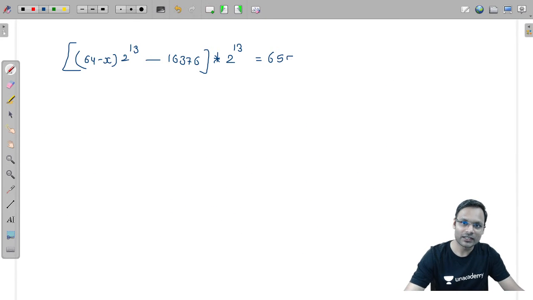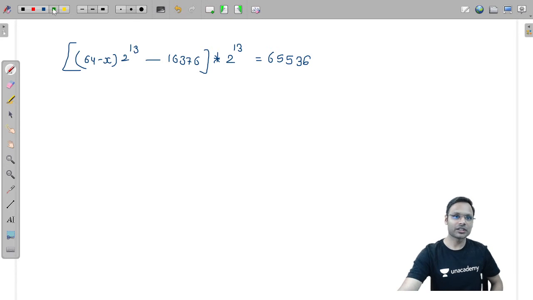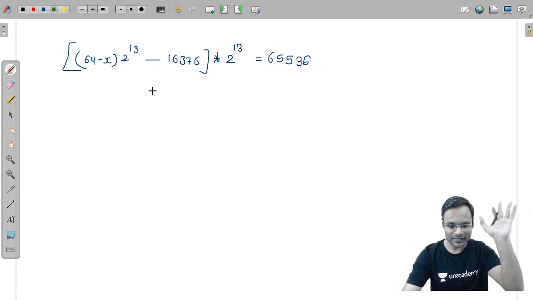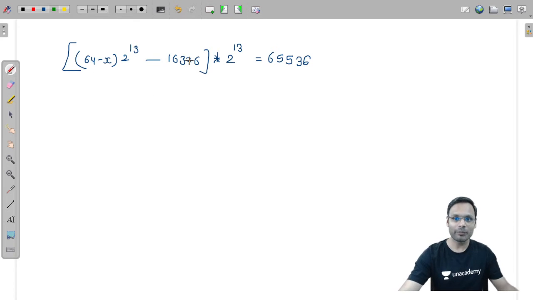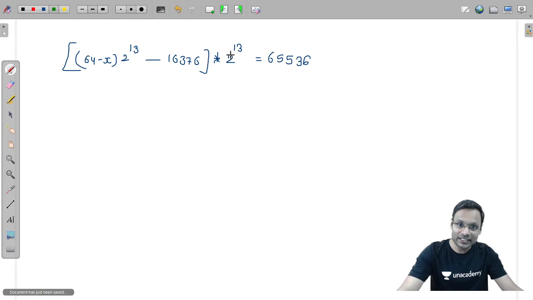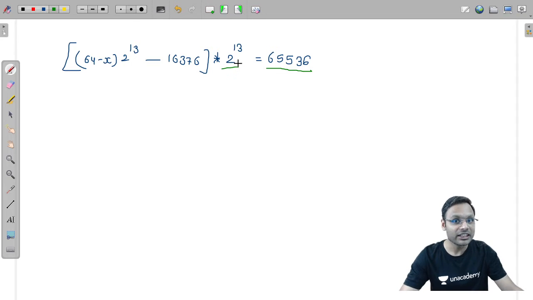That many zero address instructions. Let's solve this particular equation and we can get the value of x. Can you solve the equation for me? This is 2 power 16. 2 power 16 divided by 2 power 13, you get 2 power 3, which is 8.